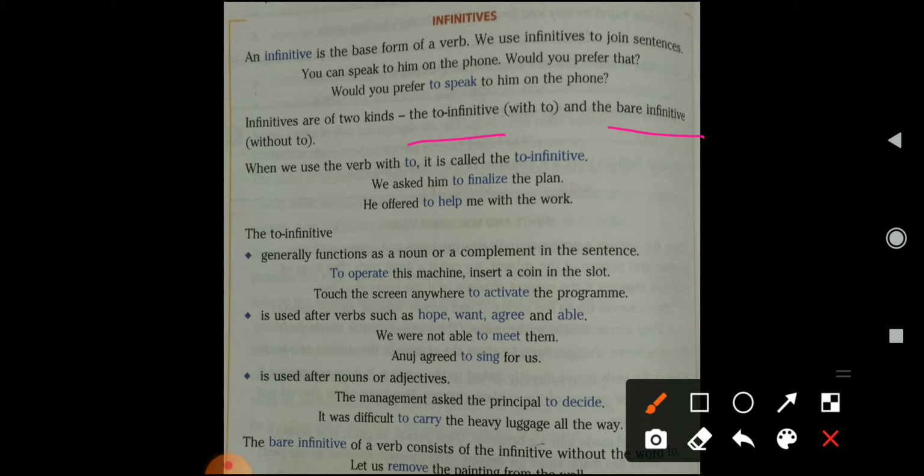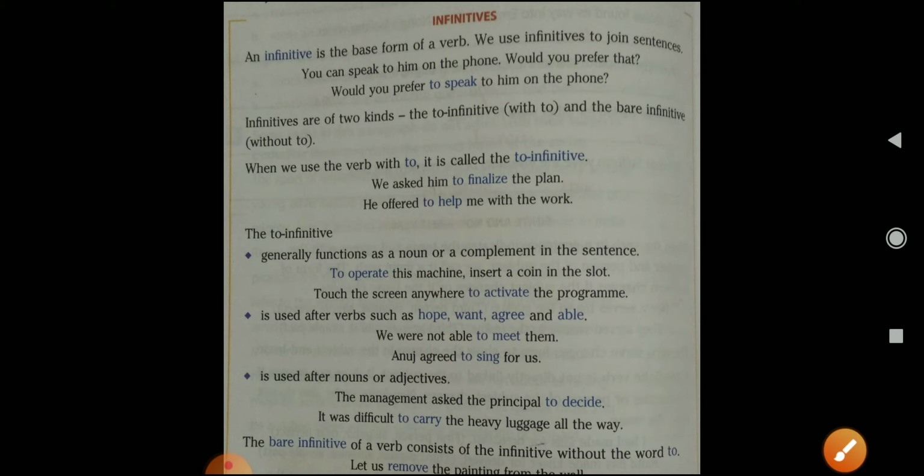So we ask him to finalize. So to finalize, to help, is an infinitive with to. Now what is the function of to infinitive? To infinitives generally function as a noun and complement of the sentence. Second, to infinitive is used after verbs such as hope, want, agree. Mostly after such verbs we use to infinitive. Third function is that to infinitive is used after nouns and adjectives. So these are the three functions of the to infinitive.